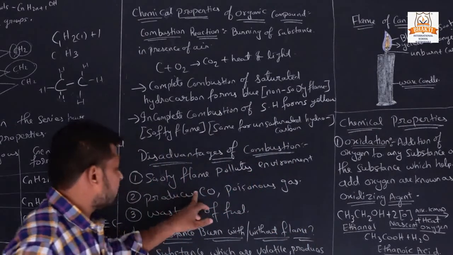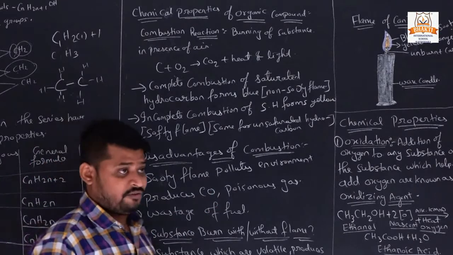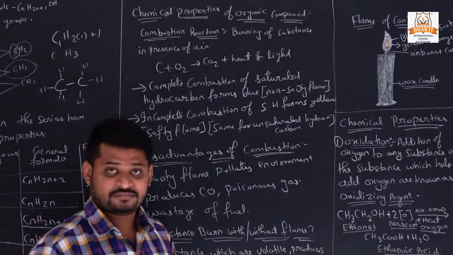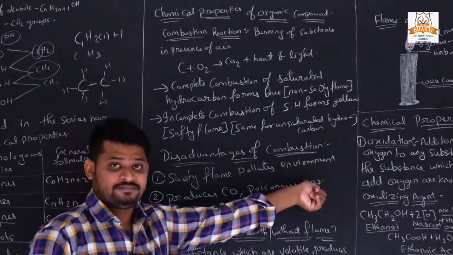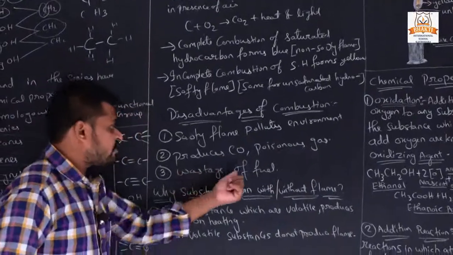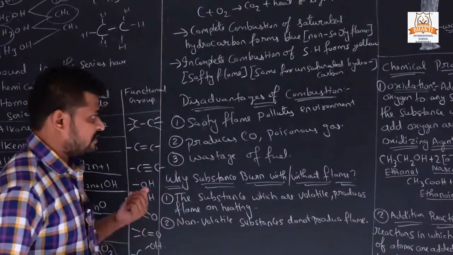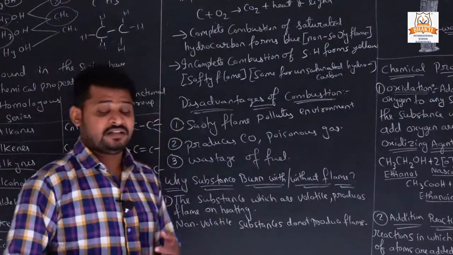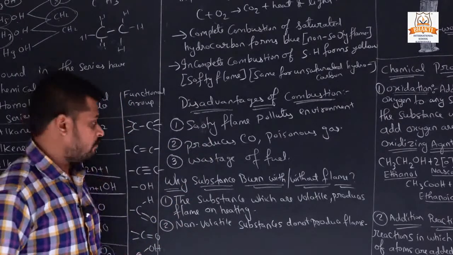So here CO is produced. We are taking in CO, carbon monoxide, right? That's why it is called a poisonous gas. Wastage of fuel: fuels are wasted during combustion, like petrol and diesel in vehicles. So these are the disadvantages of combustion.